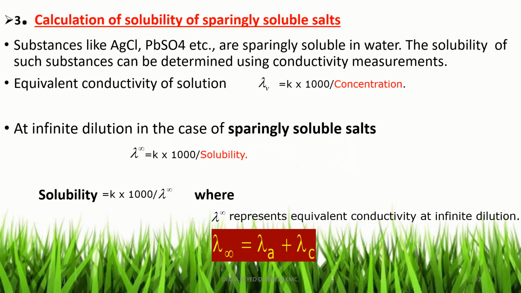Now we can change this equation for a sparingly soluble salt at infinite dilution. At infinite dilution, the equation becomes lambda infinity = K × 1000 / solubility.